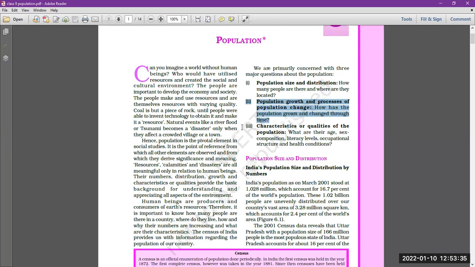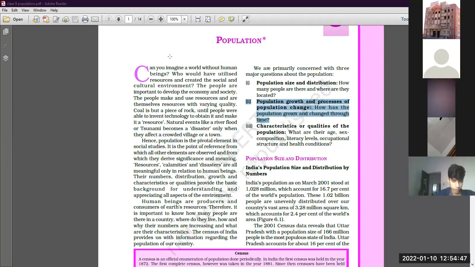So population growth means increase or decrease of number of persons in the base population. जिस भी ईयर का हमने base population लिया उसमें increase या decrease जो हुआ है उसको हम बोलेंगे population growth.